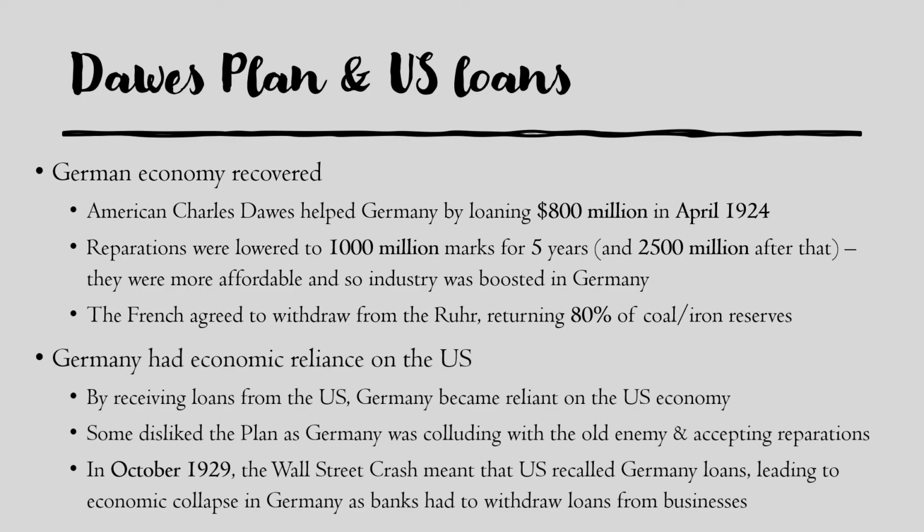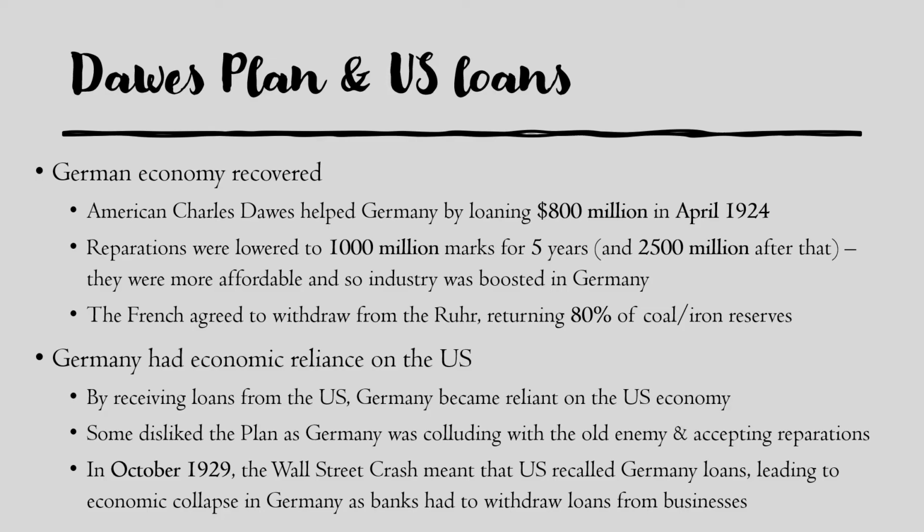The second effect was that Germany now had economic reliance on the US. So by receiving loans from the US, Germany became reliant on the US economy. And this was unpopular with some because it seemed like the Germans were colluding with their old enemy from the First World War, the US, and they were accepting this reparations bill. They weren't trying to get rid of it, they were just saying, okay, we'll have it, even though it was lowered. This was still unpopular with some of the right-wing nationalists.